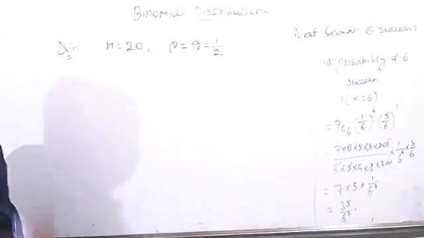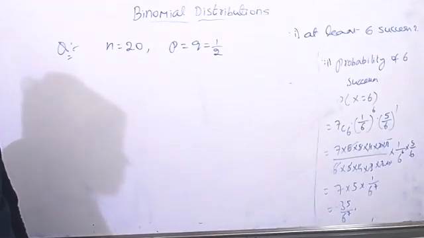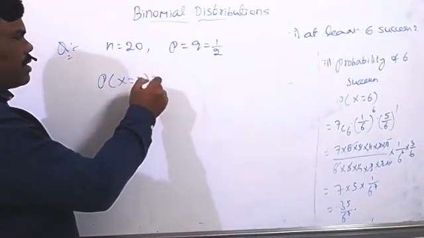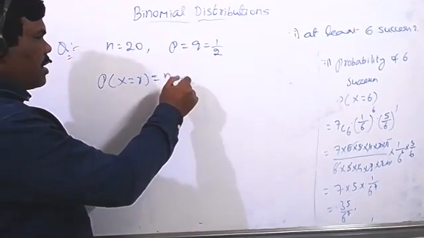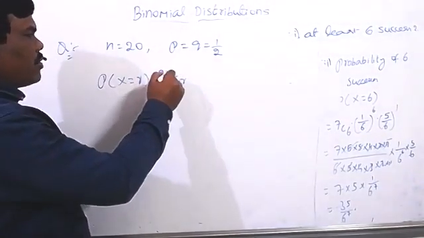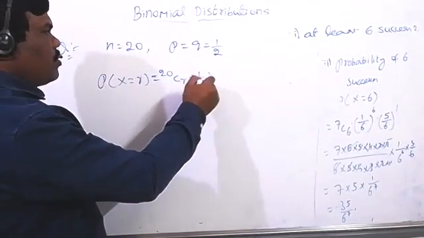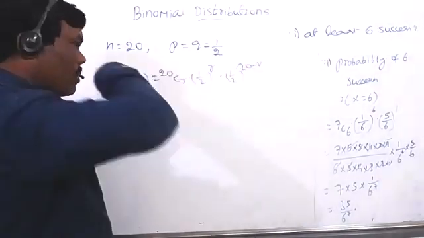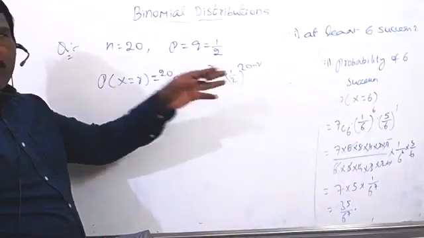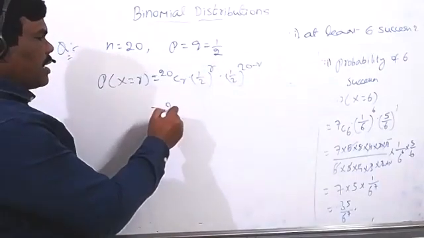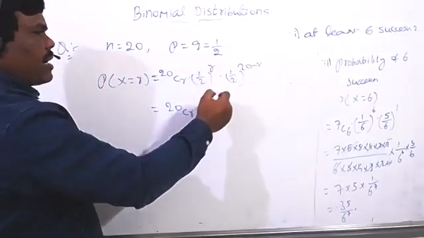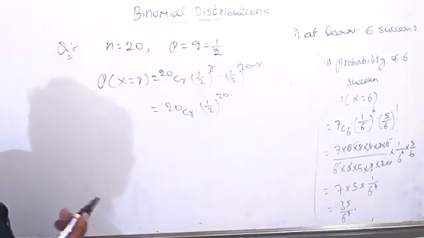Okay. Now we have to find, we already know the parameters n equal to 20 and p equal to 1 by 2, such that we know the formula: probability of x equal to r equal to nCr, n equal to 20 questions, so 20Cr into 1 by 2 whole power r into 1 by 2 whole power 20 minus r. This is a power m into a power n equal to a power m plus n. So you can take directly 20Cr into 1 by 2 whole power 20, since plus or minus r will be cancelled. Now find the condition.